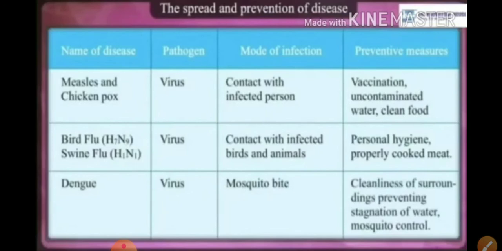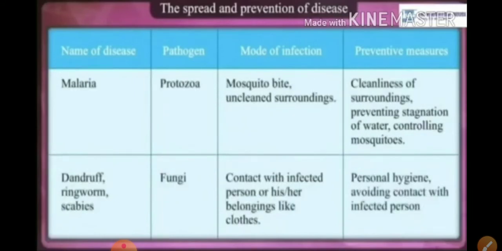Dengue is also a viral disease. It spreads through the bite of a mosquito. So cleanliness of the surroundings is most important for preventing the disease. Stagnant water is where mosquitoes can grow in large numbers, so cleanliness of the surroundings is most important for that. Then malaria is caused by protozoa, a pathogenic organism. So mosquito bites and unclean surroundings are the mode of infection. Cleanliness of the surroundings is most important in every case. Controlling mosquitoes also helps, and we can use nets.